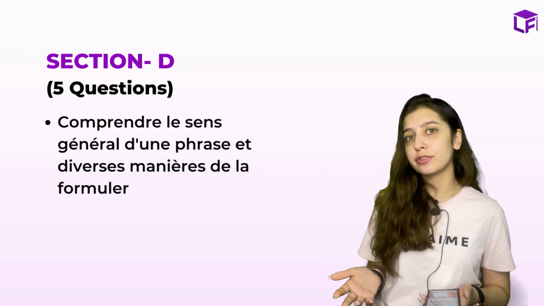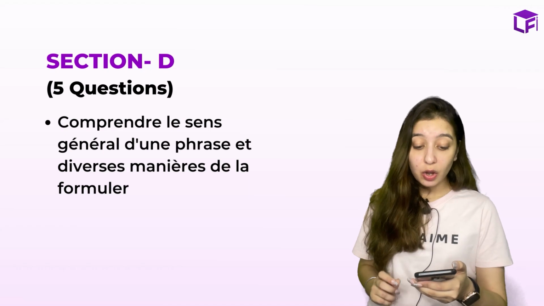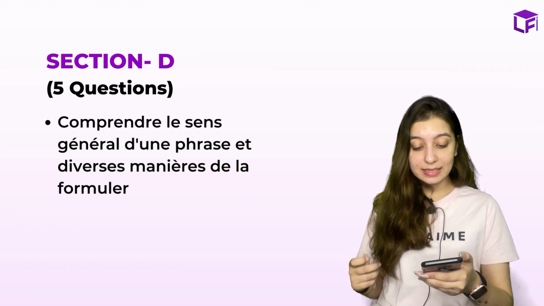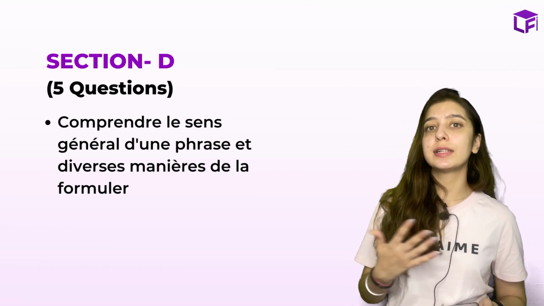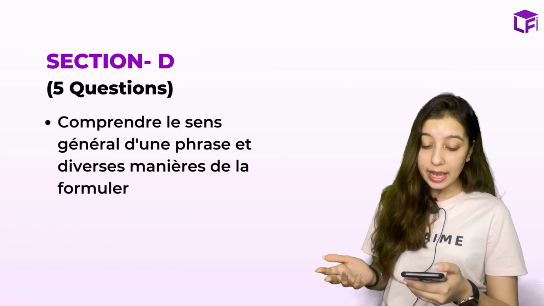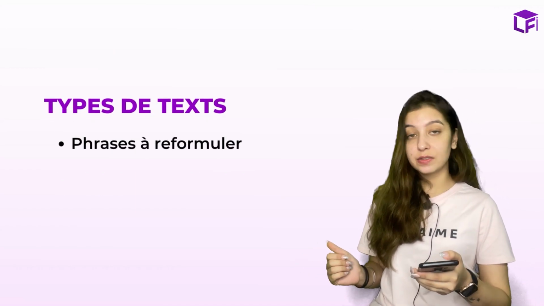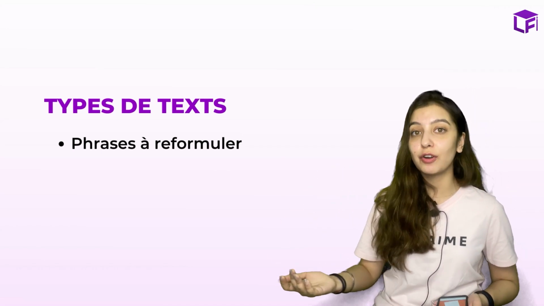Let's proceed further to section D. It is the smallest section and you'll have only 5 questions here. And the objective is comprendre le sens général d'une phrase et diverses manières de la formuler. Here you have to just understand the general sense and what the message is meant to be. And here the type of questions is phrase à reformuler. That means you'll be getting a few phrases that you have to reformulate.